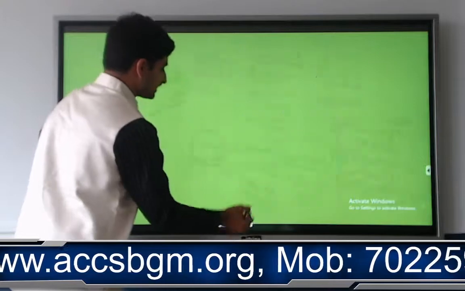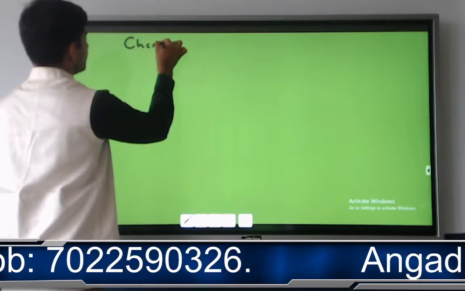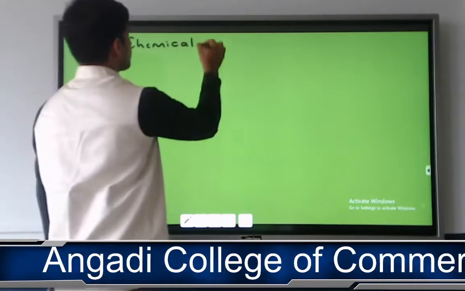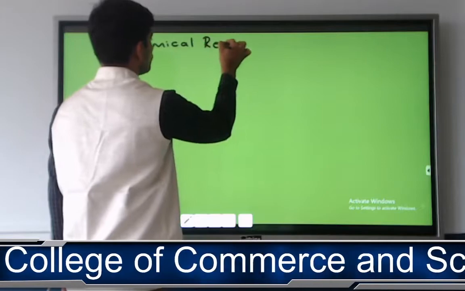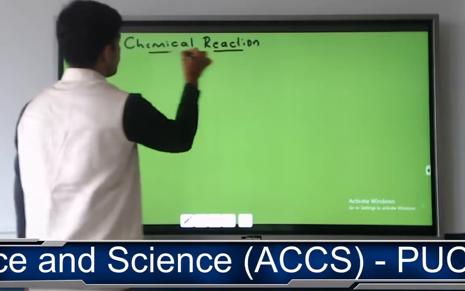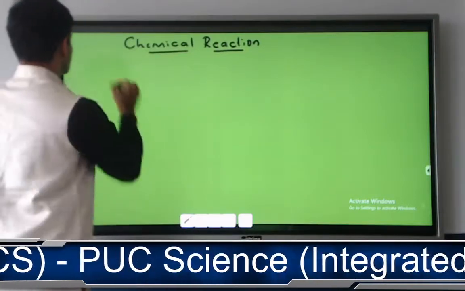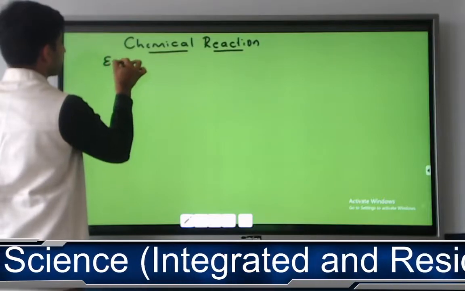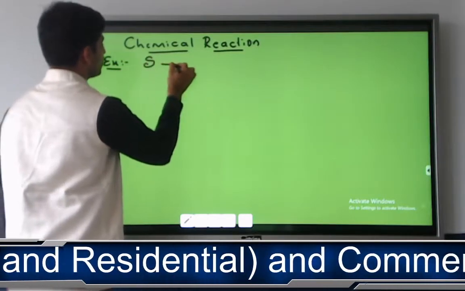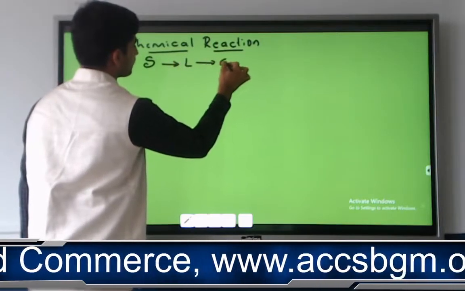So this is what you are going to call a chemical reaction. Now we have understood what you mean by a chemical reaction. In a simple way, with an example: conversion of solid to liquid, liquid to gas.